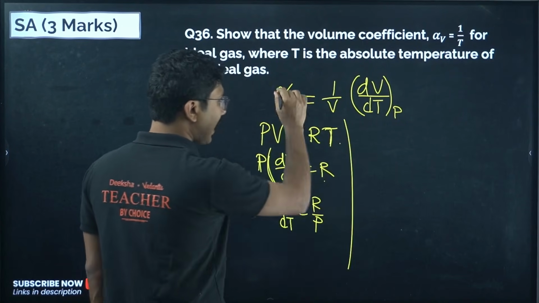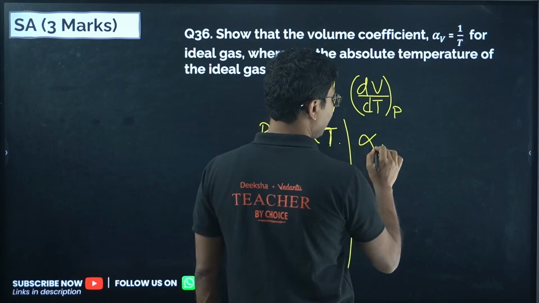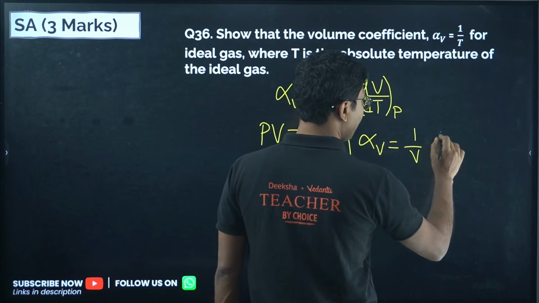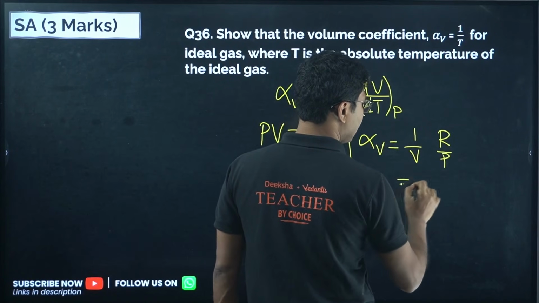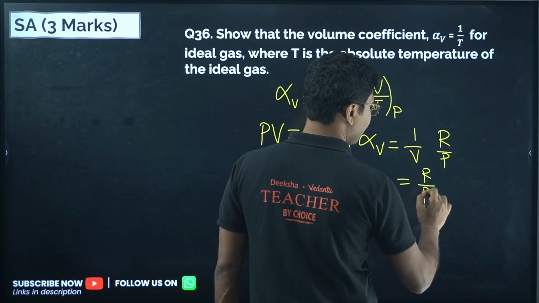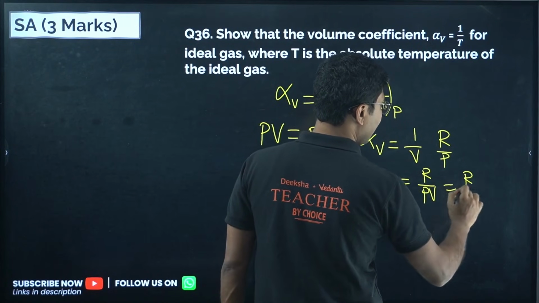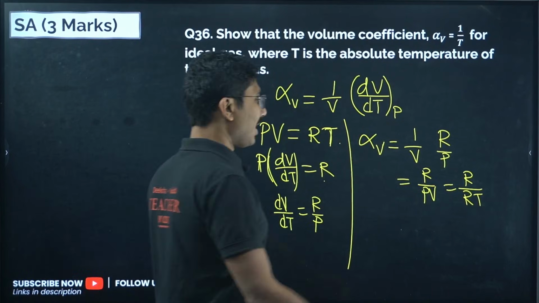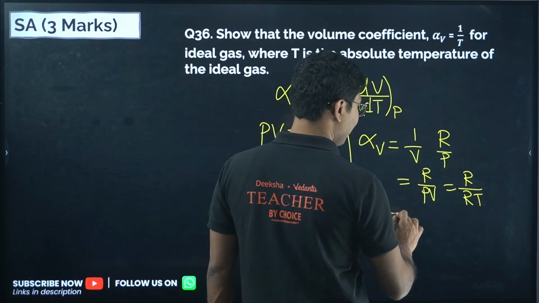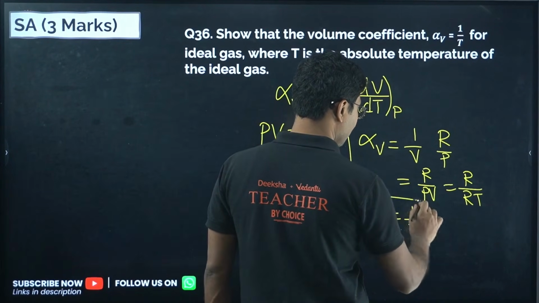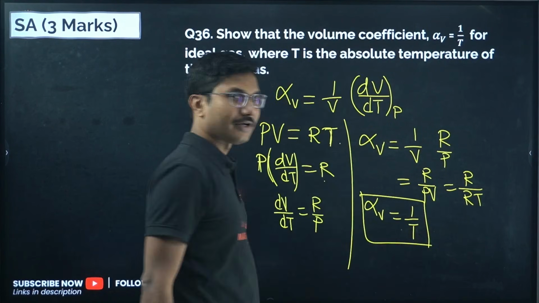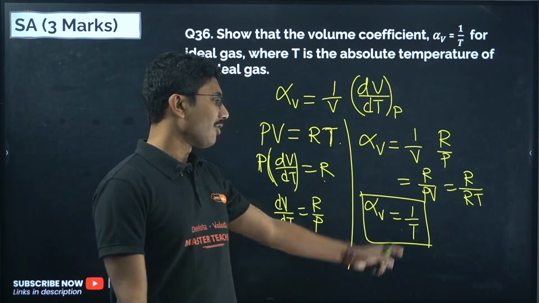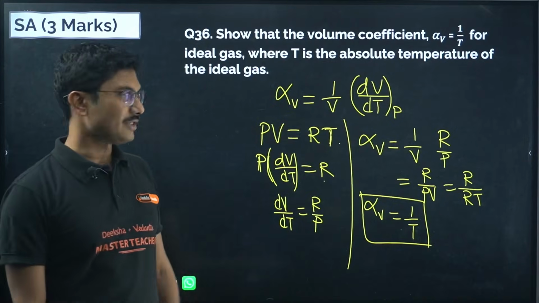So let's put that back in this equation. Alpha V equals 1 by V times R by P, or R divided by PV, or R divided by RT. PV is equal to RT, so R cancels and we get alpha V equals 1 by T. So the volume coefficient of a gas does not depend on its volume or its pressure, it only depends on its absolute temperature.